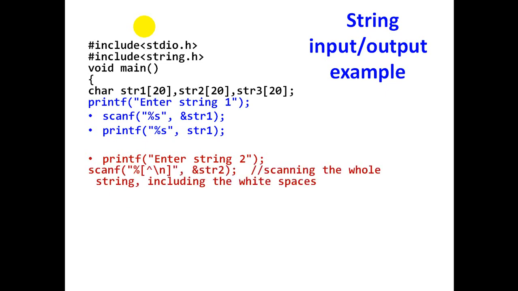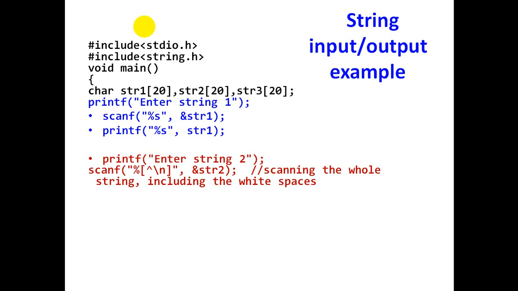Next we enter string 2. Here I have included the edit set conversion code, which we just discussed. Why I have included this is, if I give the second string as computer science with a space, it should read the complete sentence, including the space.